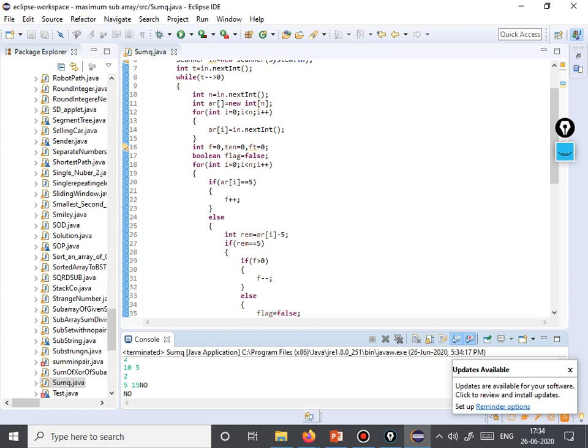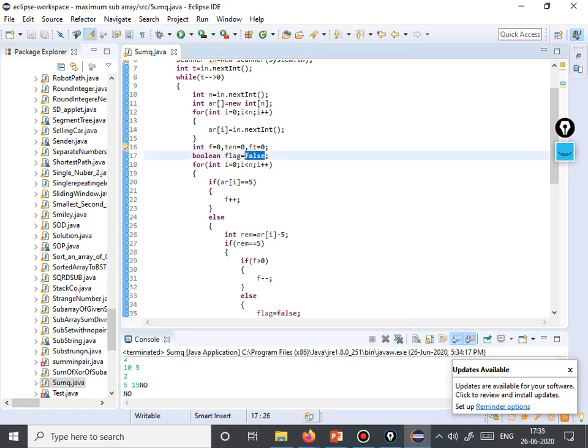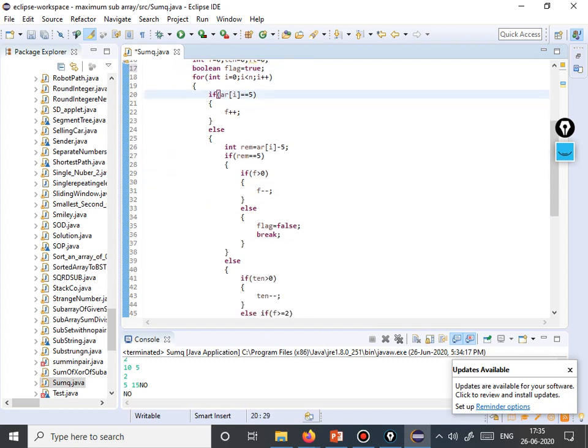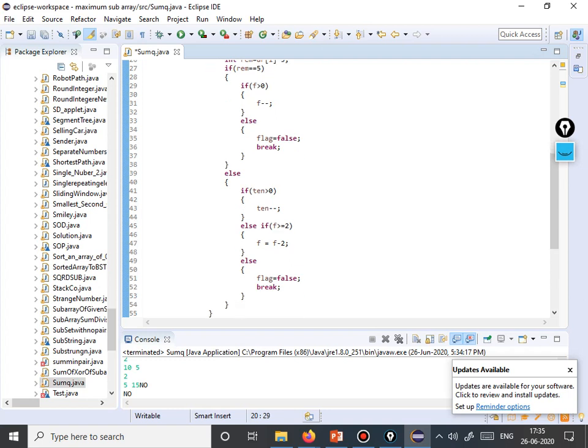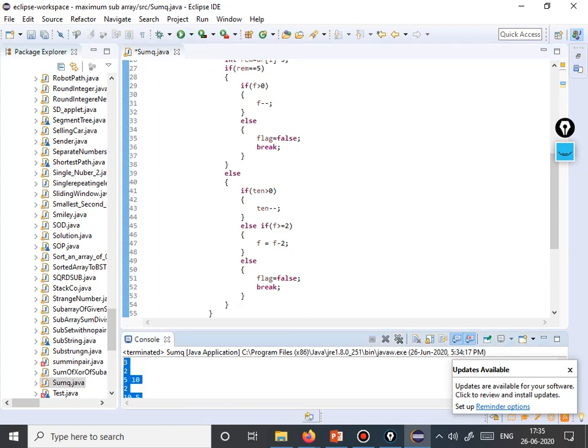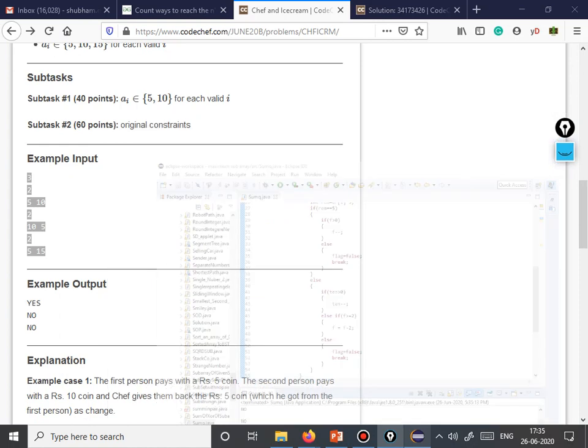I guess the flag would be true over here. Yes, flag will be true in the starting. We are assuming that, and in case we find some case where we are not able to return, then it is false. I guess that is the reason why we are getting no, no, no. So check. Okay, yes, yes, no, no.